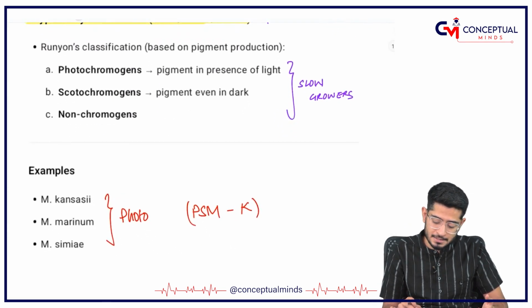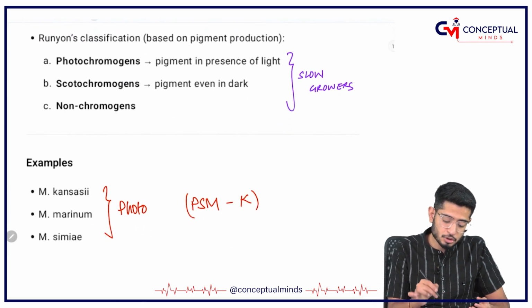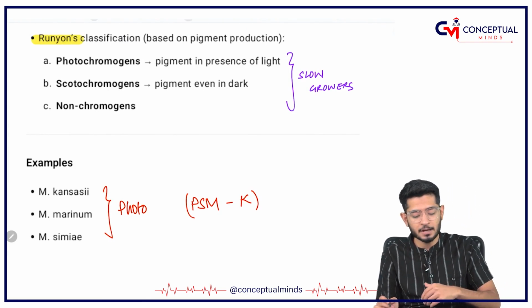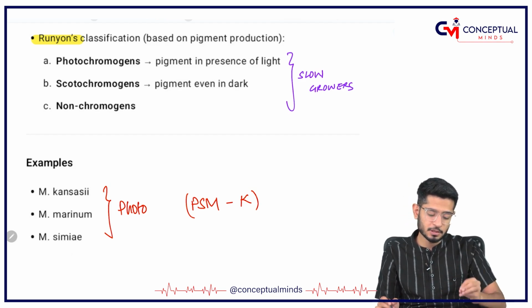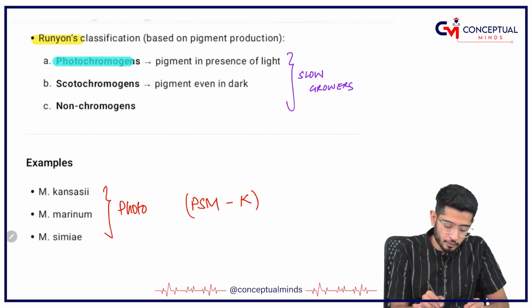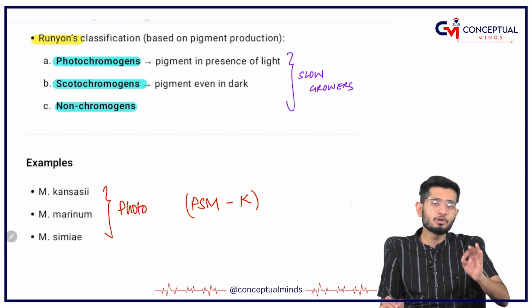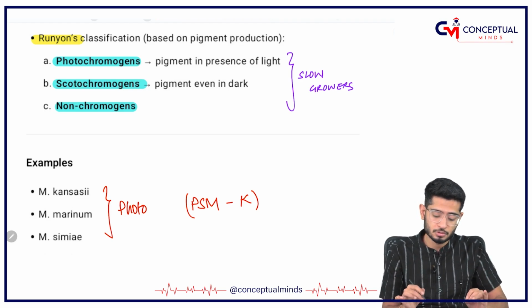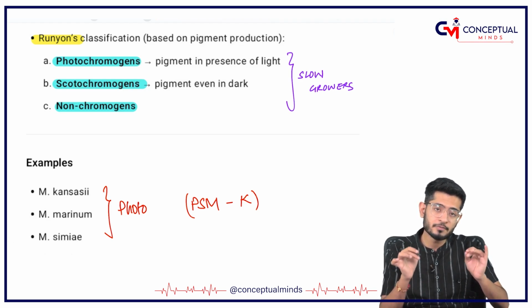Whereas the slow growers are these. Now, slow growers were divided by Runyon. Runyon was the scientist or the microbiologist who divided the slow growers into 3 parts. One is called photochromogen, scotochromogen, non-chromogen. Photo means light. Chromogen means genesis of what?